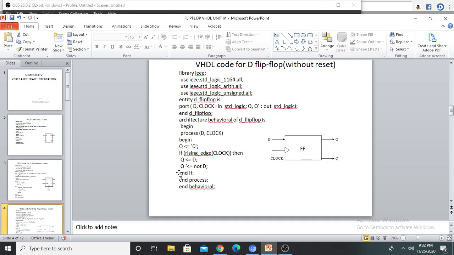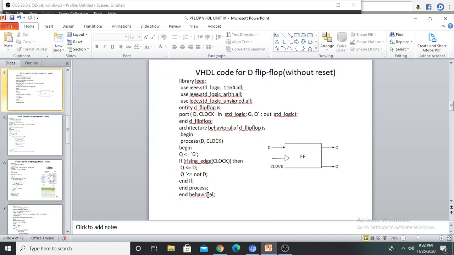Now I am closing the if statement. Next I am closing the process statement. End process. In the last line I am closing the architecture. So end behavioral. Behavioral is the architecture. Okay. Thank you.